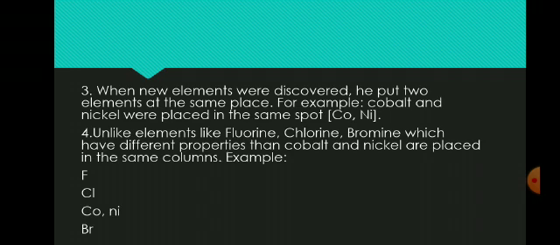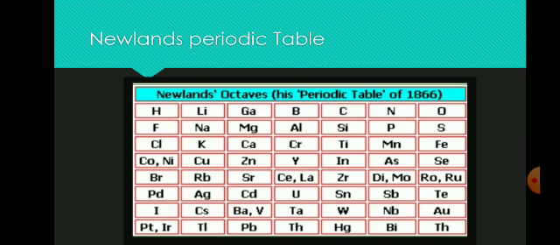So the fourth limitation is, unlike elements like fluorine, chlorine, bromine, which have different properties than cobalt and nickel, are placed in the same columns. Example, here fluorine, chlorine, cobalt, nickel, bromine. Here we can see in this table, fluorine, chlorine and bromine have different properties than cobalt and nickel, but Newlands placed them in the same slot or same column.